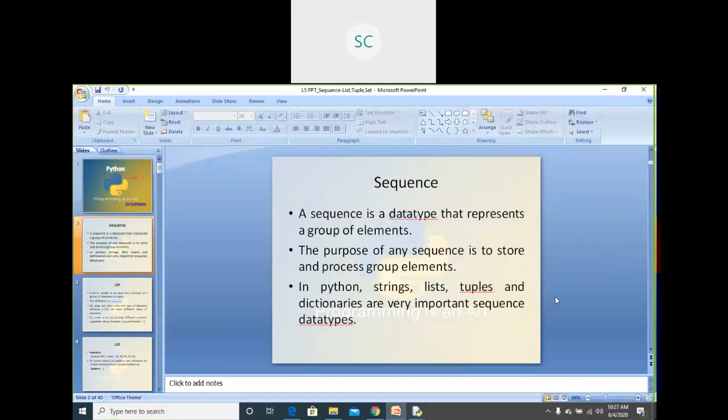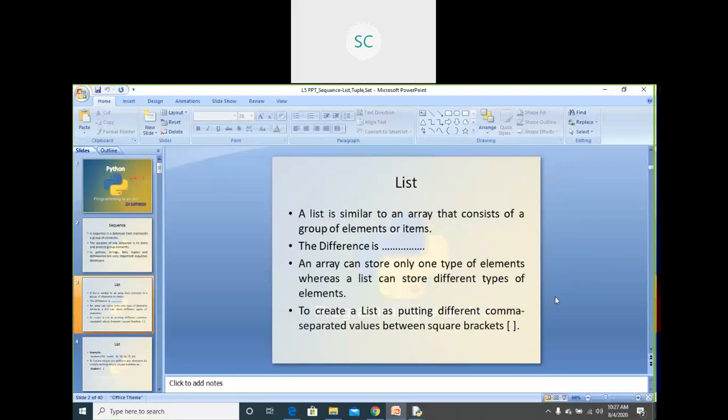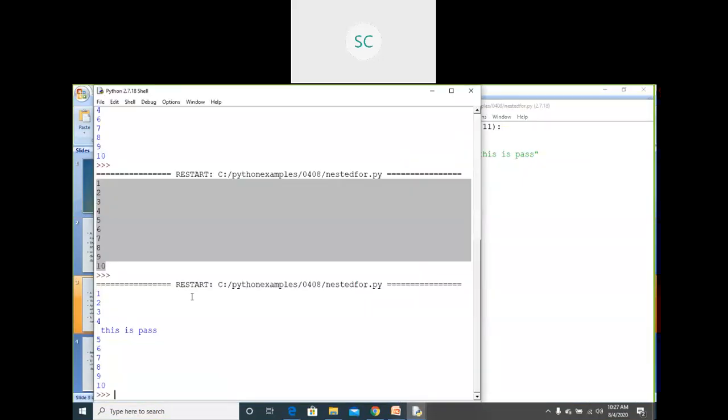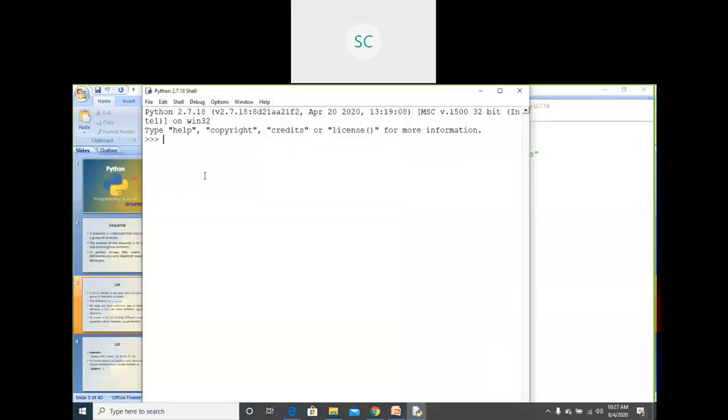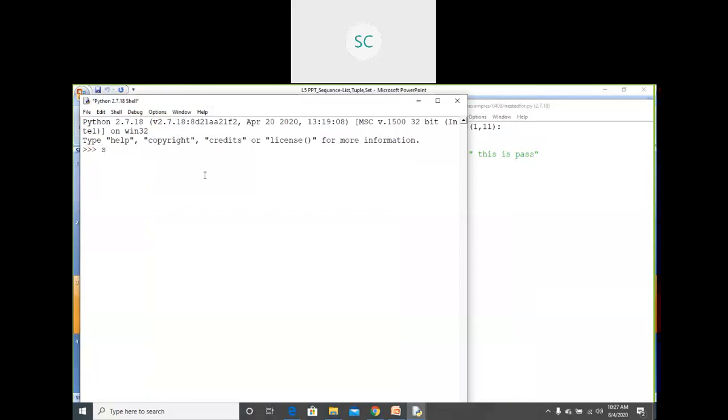Programmatically, let's see how it works, starting with the string we have already seen. How have we declared the string? It's a group of characters, right? For example, I'm going to take one string S1. You can take any name, some Harish, either in single quote or double quote. If I print this S1, it will give that string in the output, whatever the string we have taken.